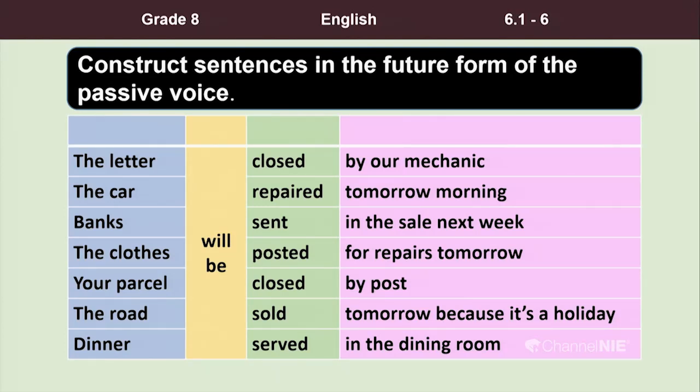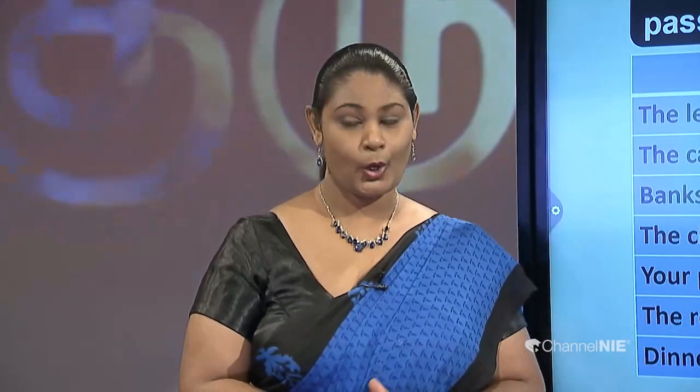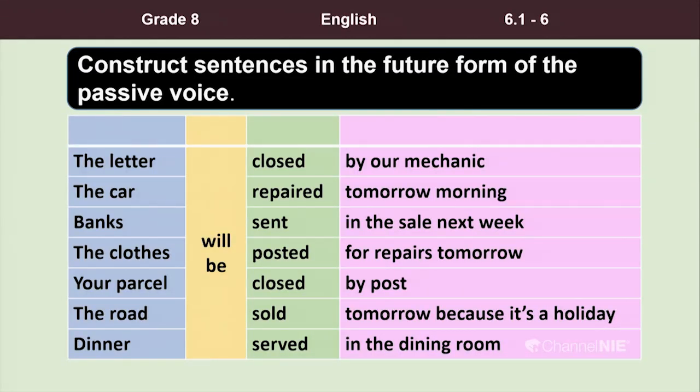Okay. Now, we have 4 columns. Shall we quickly read the first column in blue? All right. So, you have the words the letter, the car, banks, the clothes, your parcel, the road, dinner. Right. The second column will be, and in the third column, you find the verbs in the past participle form.